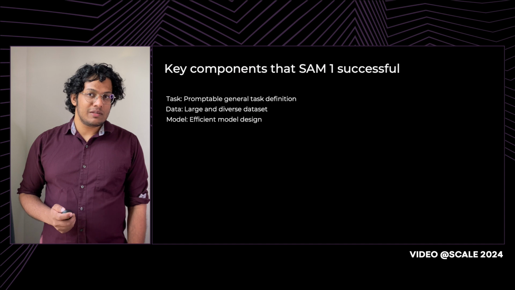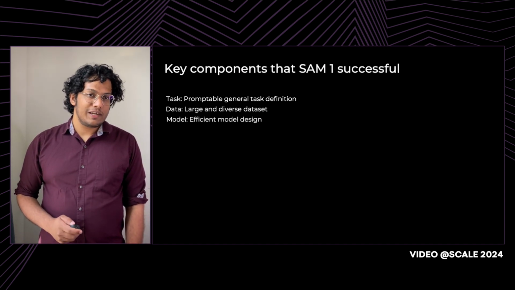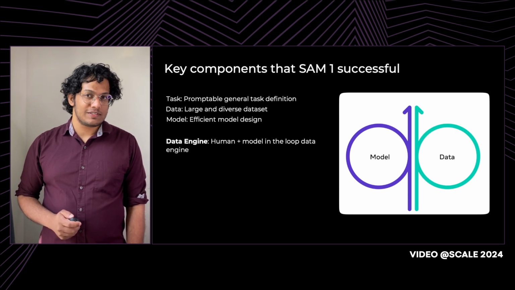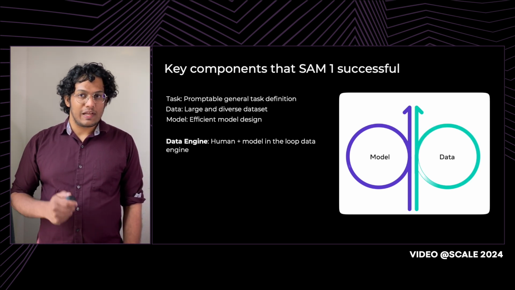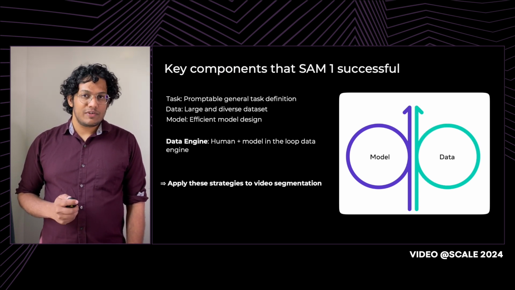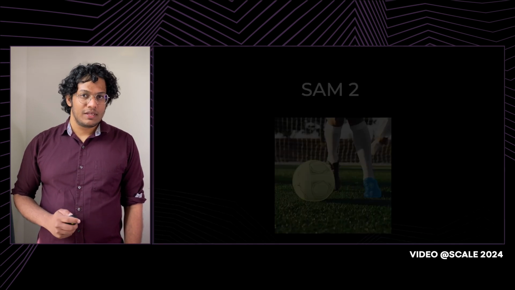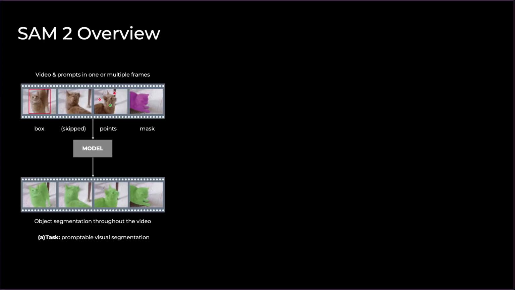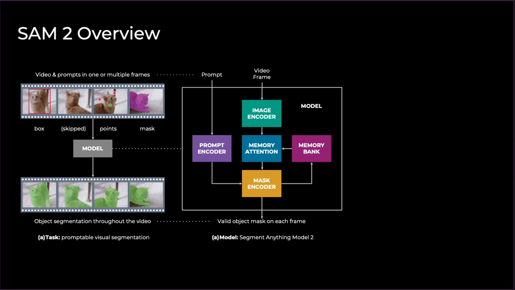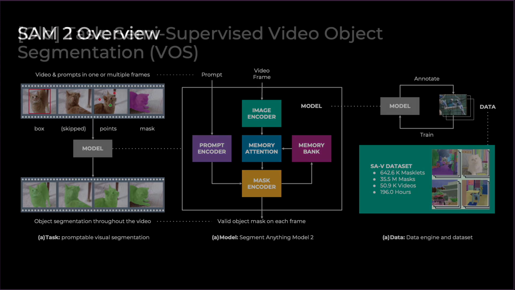All right, so we've discussed three key components of SAM1 and the challenges that they present for videos. I want to briefly mention the data engine as another key component of SAM1's success, which helped iteratively improve the model and the data. At a high level, this is the blueprint that we will follow for SAM2, leveraging lessons from SAM1. Okay, with that, let's dive into SAM2. Following the strategy of SAM1, we introduce a promptable visual segmentation task, a unified model capable of promptable visual segmentation on images as well as videos, and the SA-V dataset, which is the largest video segmentation dataset to date. We'll talk about each of these.